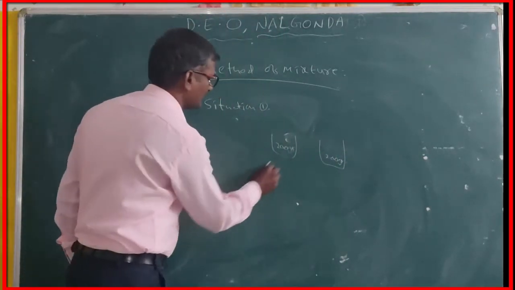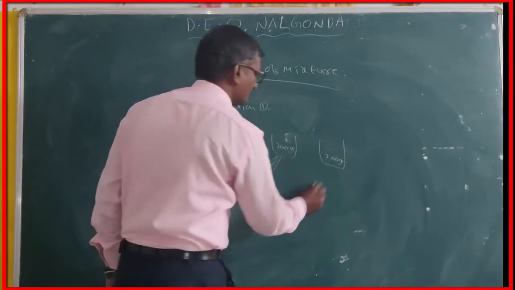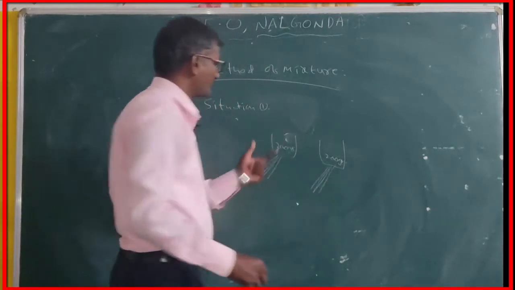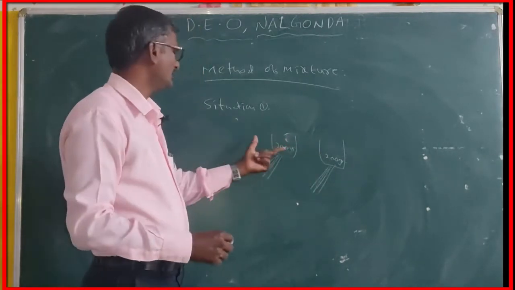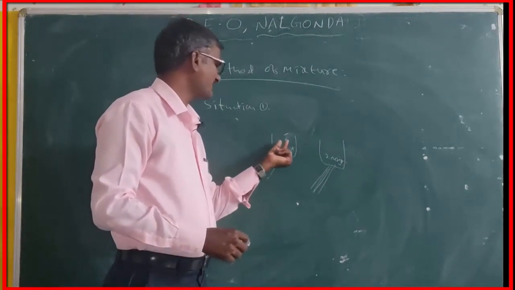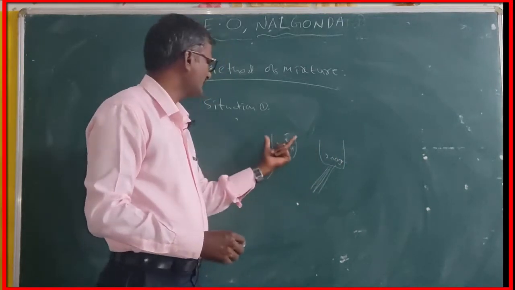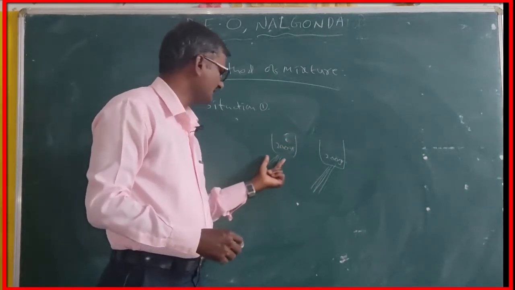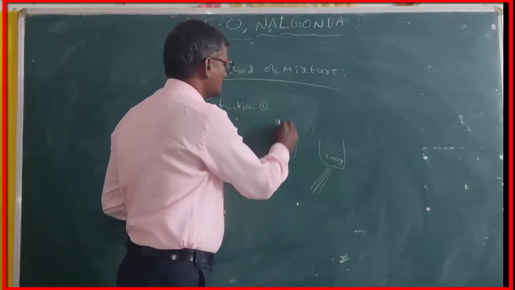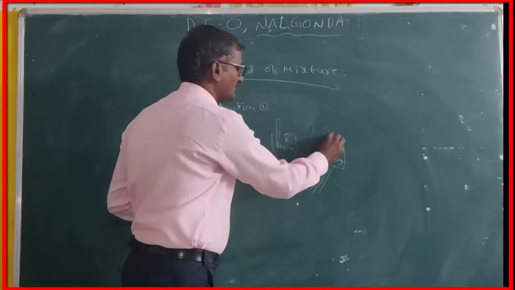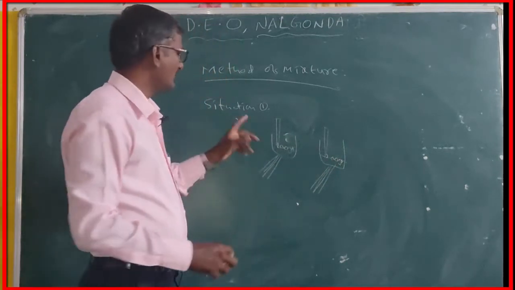You can supply heat energy to the system, and at the same time to the other system also. These two systems are identical with one another. Right, identical means the substance is the same, the container is the same, the supplied heat energy is the same, and the time is also the same. You need to put one thermometer here, another thermometer here.